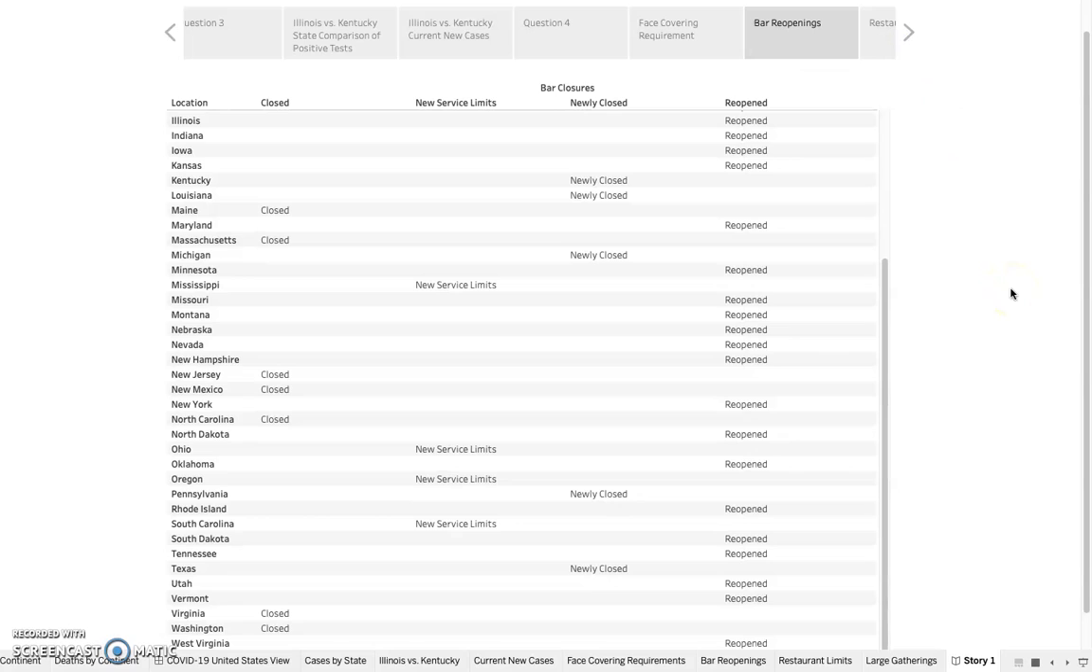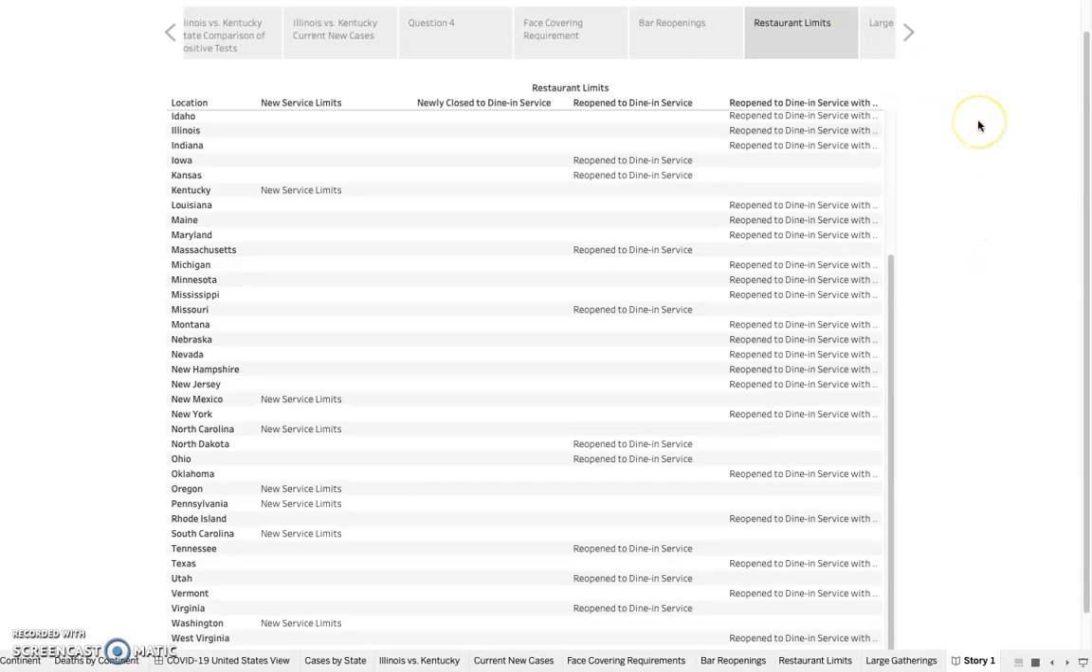So, bar reopenings. This shows that Kentucky has newly closed their bars and Illinois has reopened their bars. This is kind of a big thing because I know specifically in Bowling Green and at Western, a lot of the corona outbreak has been through bars and through just being out. So I wanted to see if bars in general had any impact on the state. Kentucky is newly closed. They don't have bars open technically right now. I know there are some bars that have outdoor seating, but no actual bars and late night activity, whereas Illinois seems to still have that open.